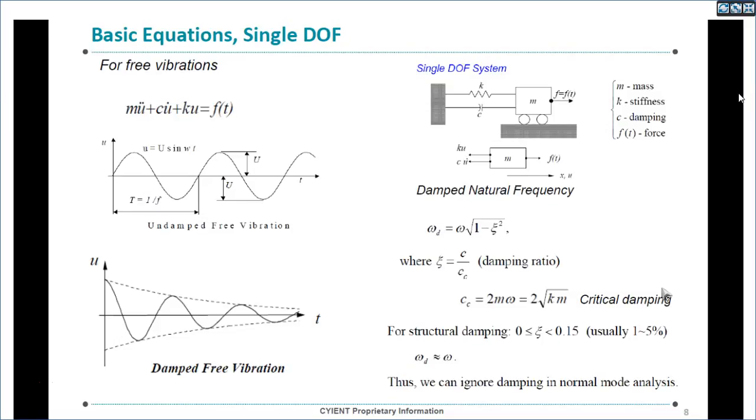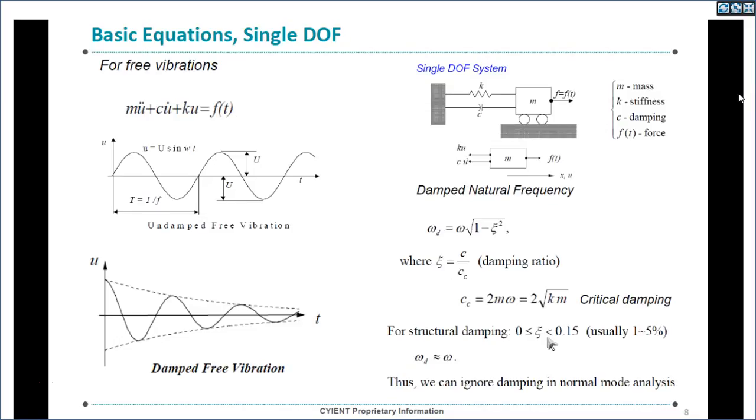For damped natural frequency, these are some of the equations given below. The damped frequency equals omega into root over 1 minus the damping ratio squared. These are the basic equations related to damped natural frequency.